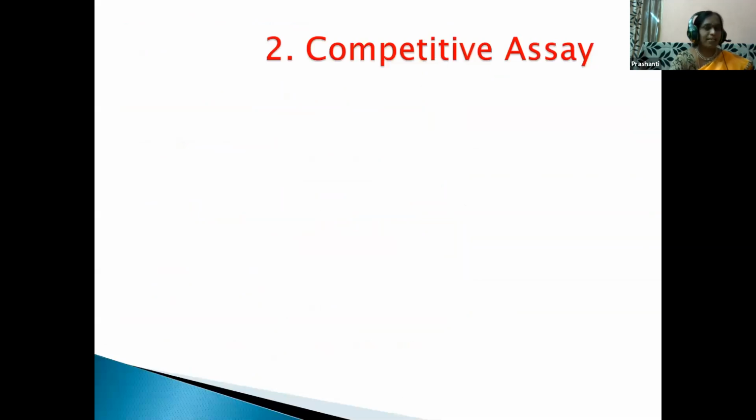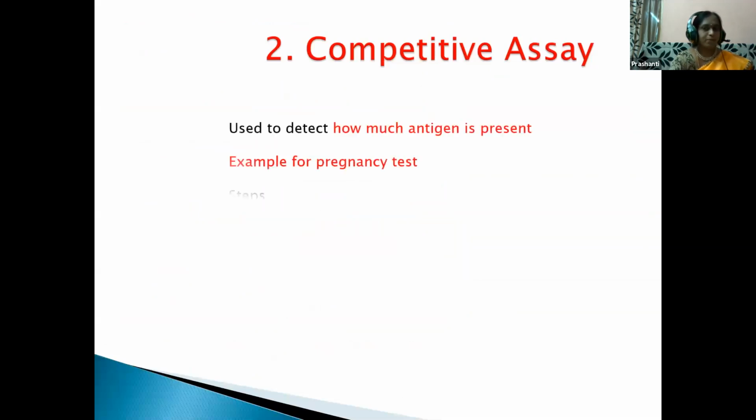Next comes the competitive assay. This is used to detect how much antigen is present. So ELISA not only gives qualitative results, it also gives quantitative results, meaning to what extent the antigen or antibody is present is also measured. This is the competitive assay, children, and an example is the pregnancy test.